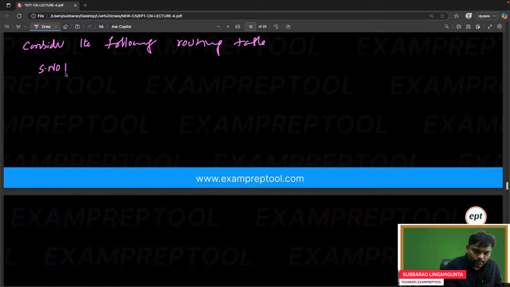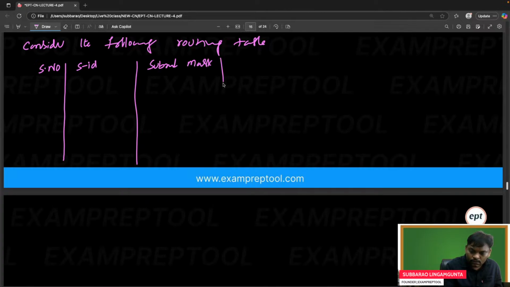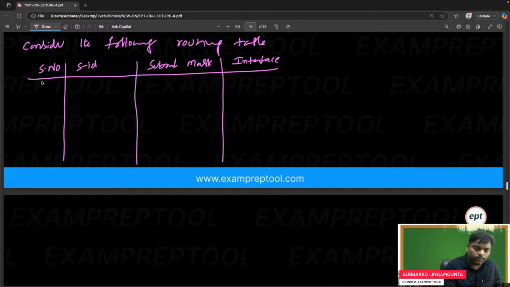Sequence number, subnet ID, subnet mask, interface. The rows are 1, 2, 3, 4, 5.